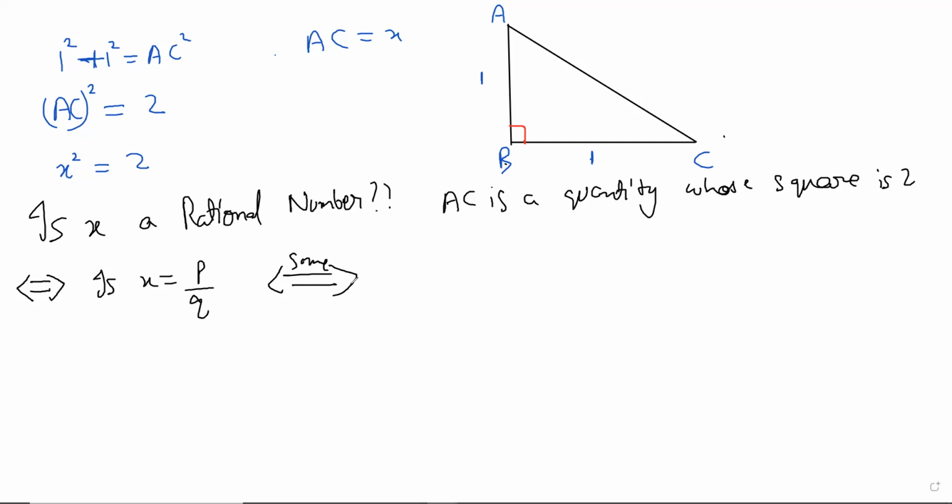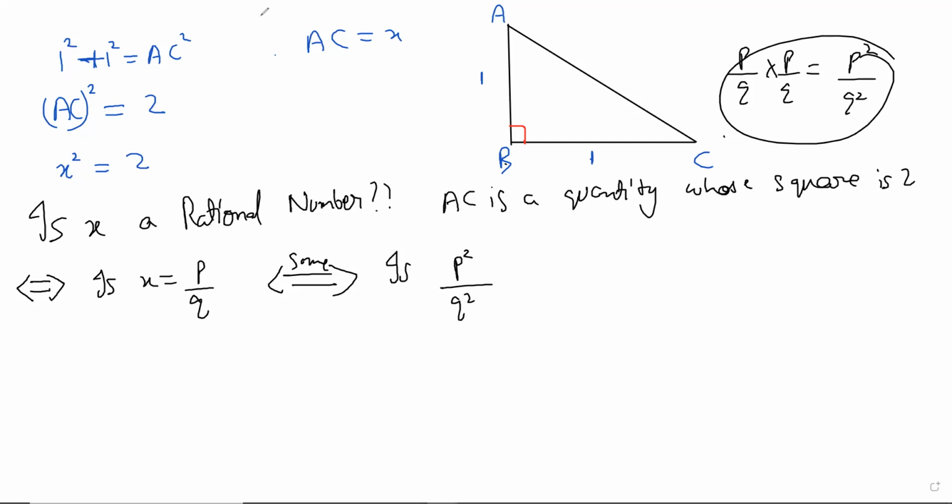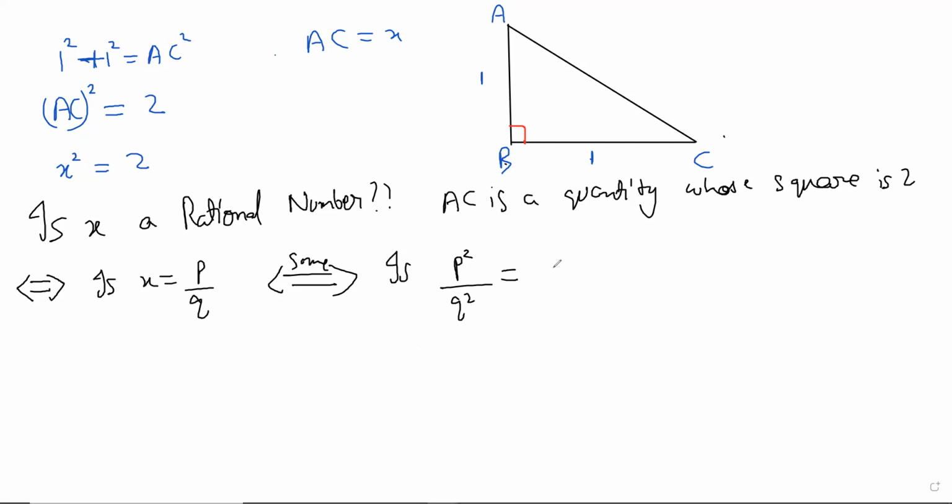What does this break down to? This breaks down to: is P square by Q square equal to 2? Now that's how you multiply rational numbers, right? You multiply the numerators and you multiply the denominators. I suppose you people know it, but it's P square by Q square. This is in some sense just a definition of how you define multiplication. All right. So is this equal to 2? For some P and Q, does there exist P and Q for which this is true?